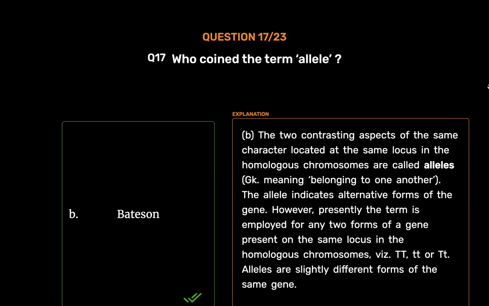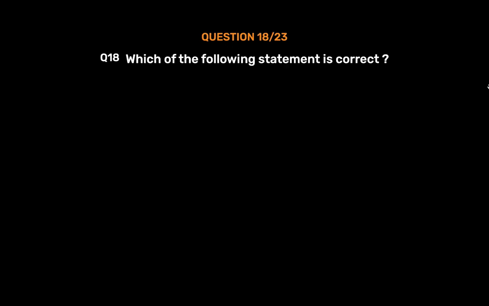However, presently the term is employed for any two forms of a gene present on the same locus in the homologous chromosomes, viz. TT, Tt or tt. Alleles are slightly different forms of the same gene.